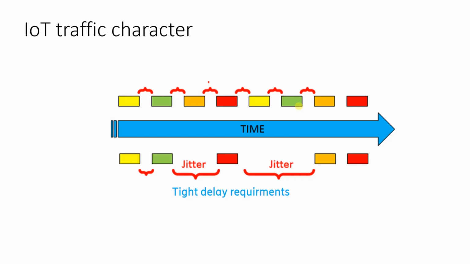Tight delay requirement is very much required for the IoT traffic. You can see in the Pepsi factory that one conveyor belt carries the Pepsi bottles, and another machine will pour the Pepsi inside the bottle, and another machine puts the cap on that, and another machine groups the bottles into six or five or four and puts them in a container. So all these things are happening because of a tight synchronization. That kind of synchronization is required for the IoT traffic.